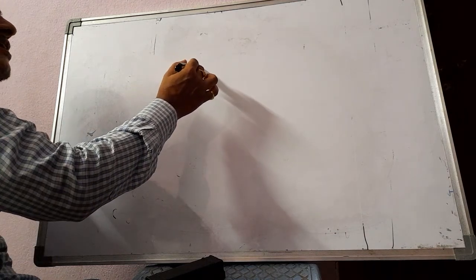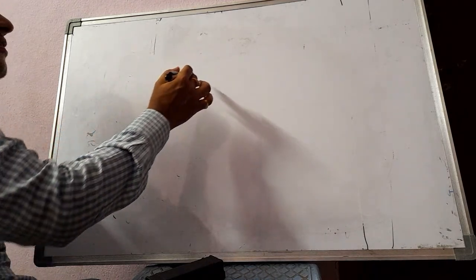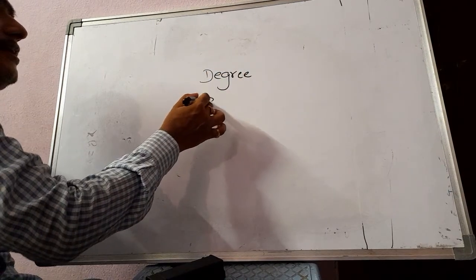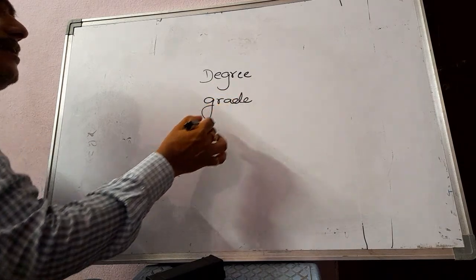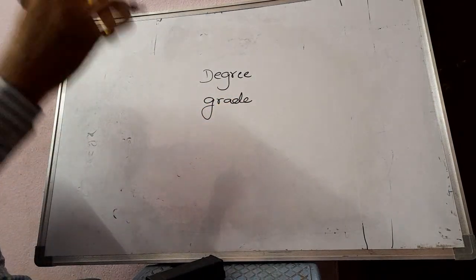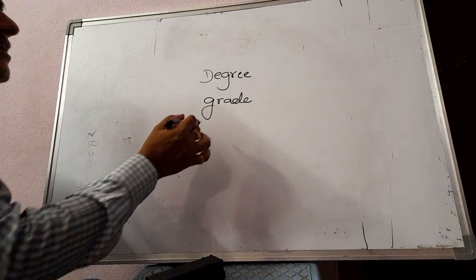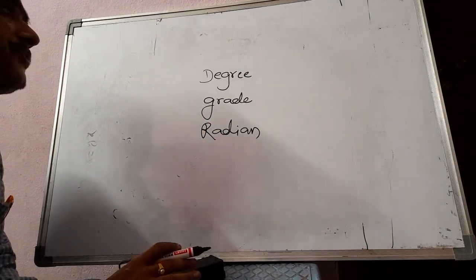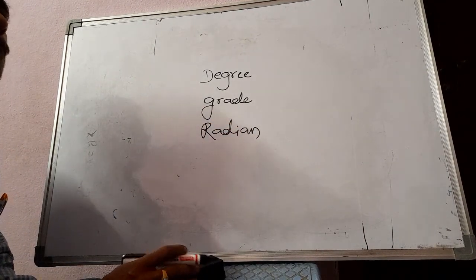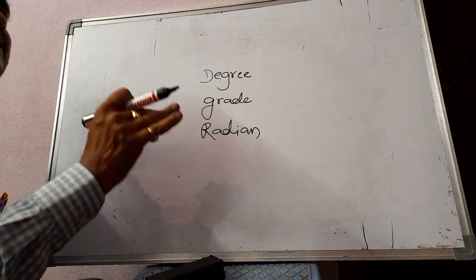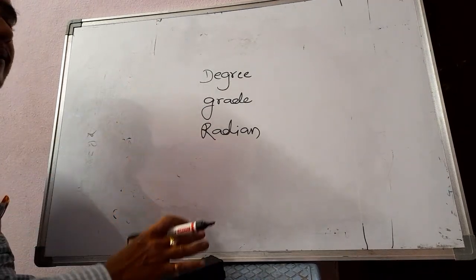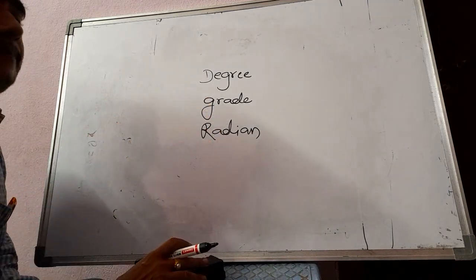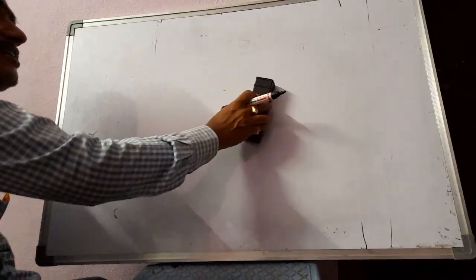So here, to measure angle, we have degree, grade and radian. In this particular video, I will explain what is degree, what is grade and what is radian. With that I will end the class, and in the next video I will introduce trigonometry. So first, what is degree?